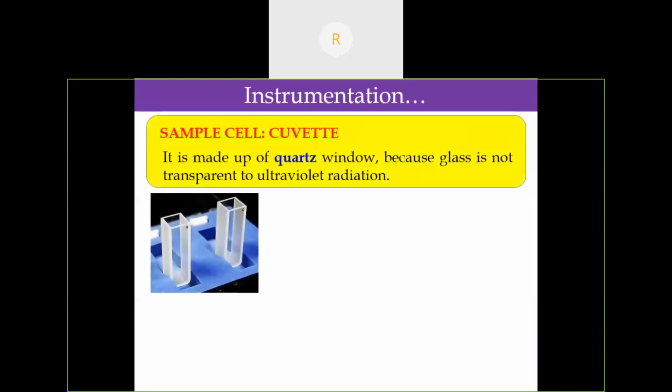So another important thing is the sample cell, that is the cuvette. It is made up of quartz because glass is not usually transparent to ultraviolet radiation. It may absorb some amount of radiation from the UV-visible light. Hence, the cuvette is made up of quartz.